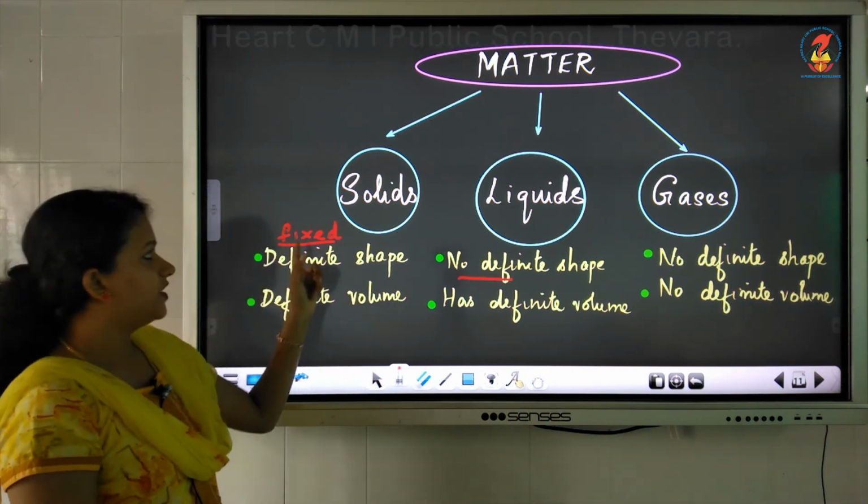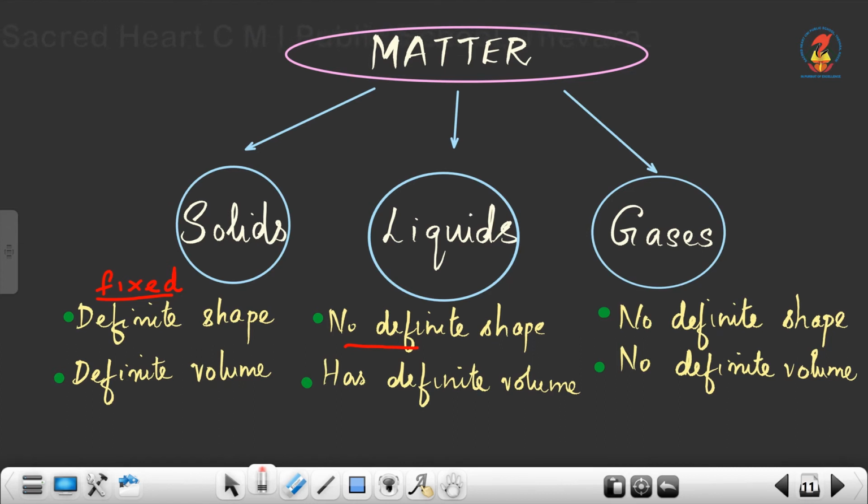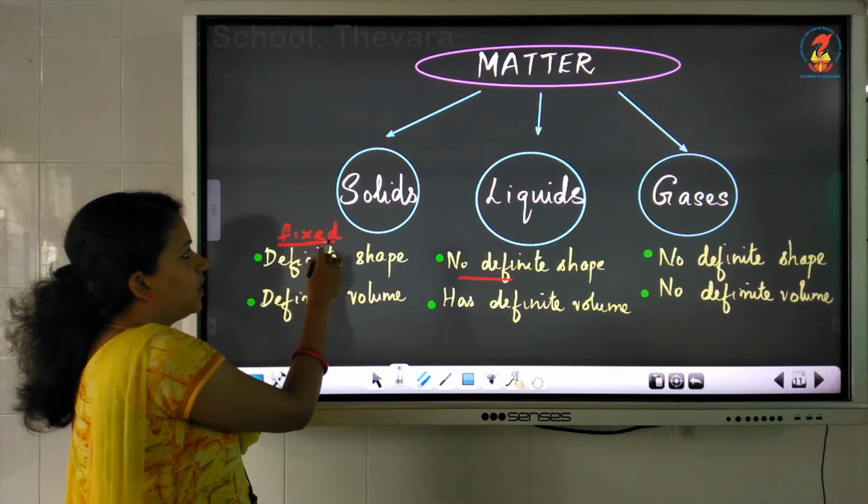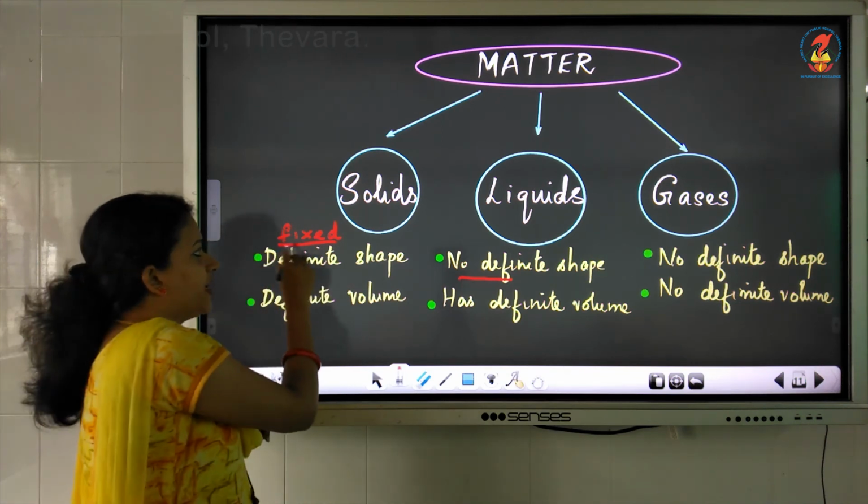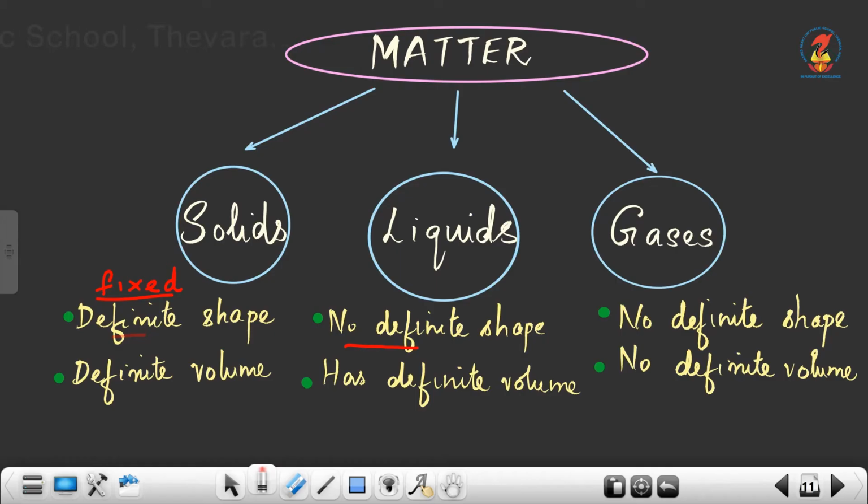Once again, the states of matter were solid, liquid and gases. As I told, solids have a fixed or a definite shape and a definite volume. For solids, always the shape and the volume is fixed. It won't change, it remains the same. Solid objects have their own shape.